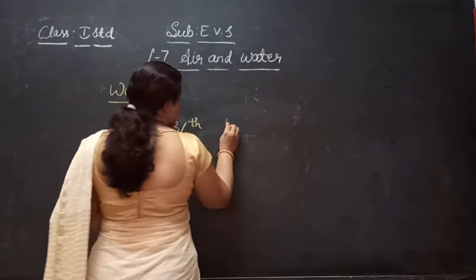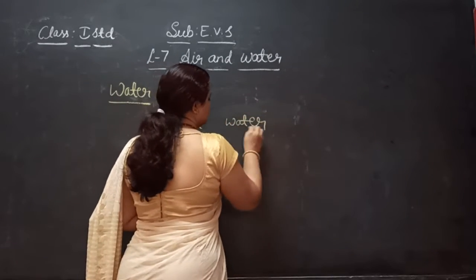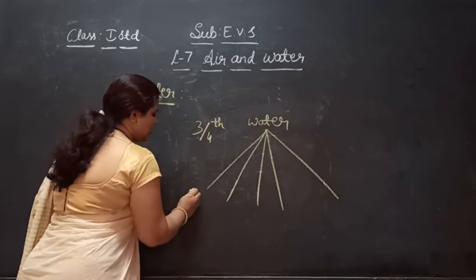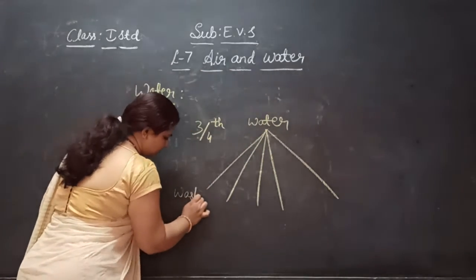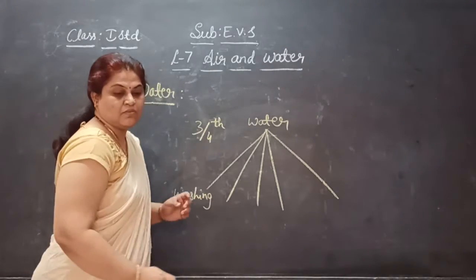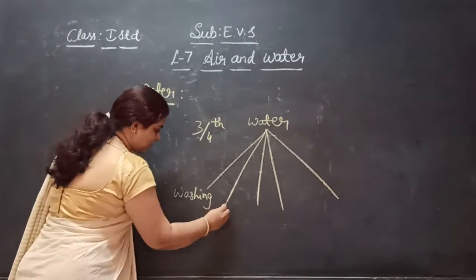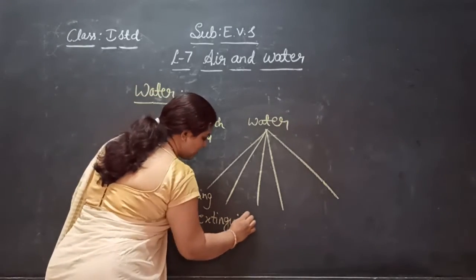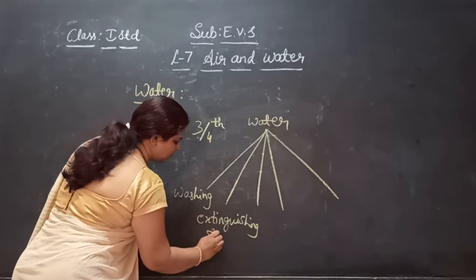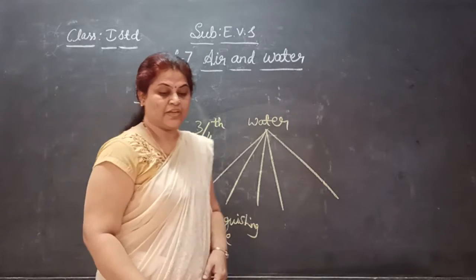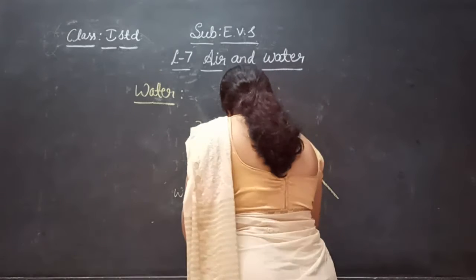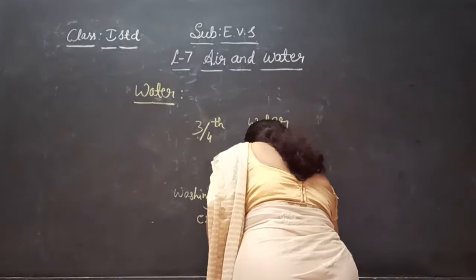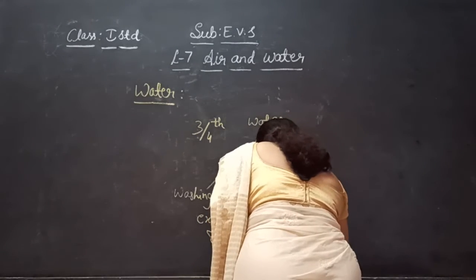Water is used for many purposes: washing, extinguishing fire, we use it to put out fire so we call it extinguishing fire, and watering the plants, we pour water to the plants so we call it watering the plants.